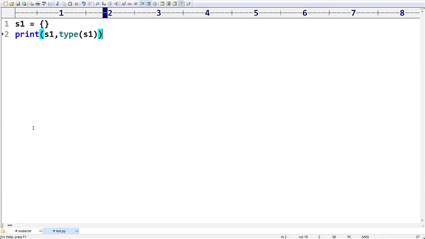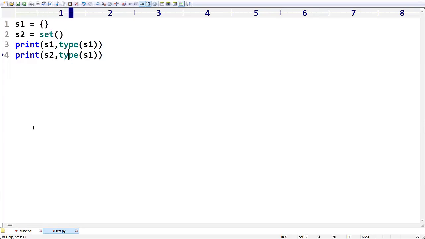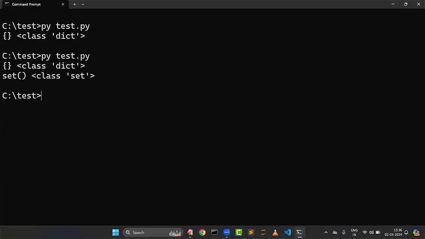Then how to create an empty set, sir? If you want to create an empty set, we have to use the set function separately. If you try to print S2 and the type of S2, we are going to get this: set, and the class is set.